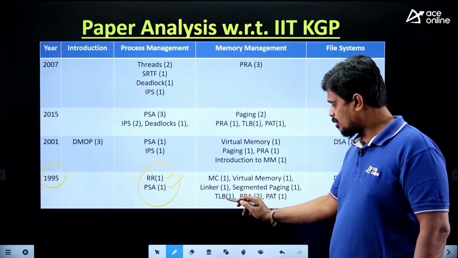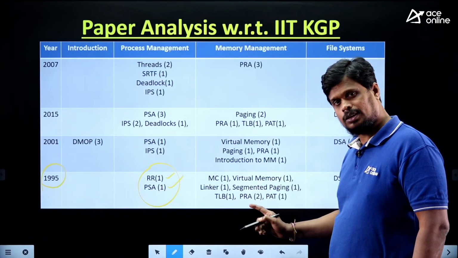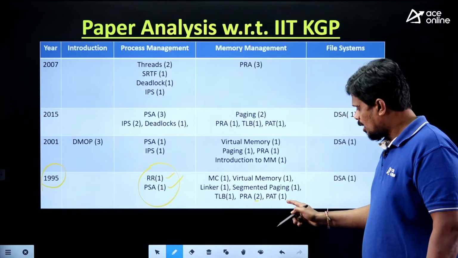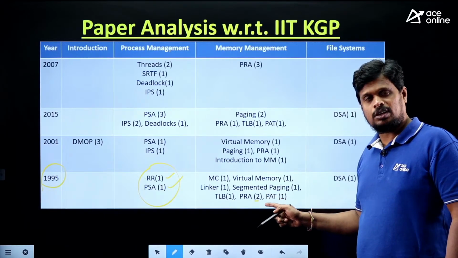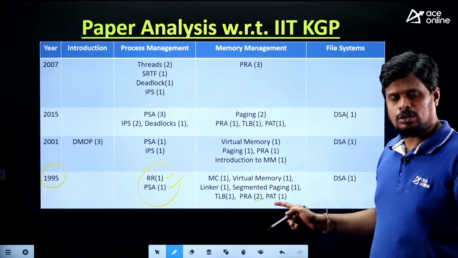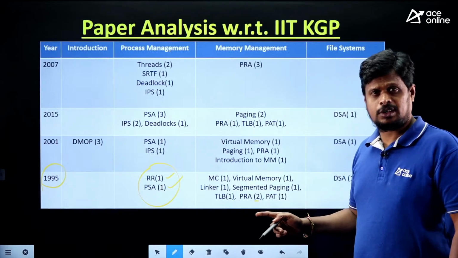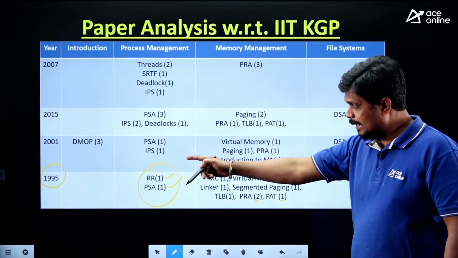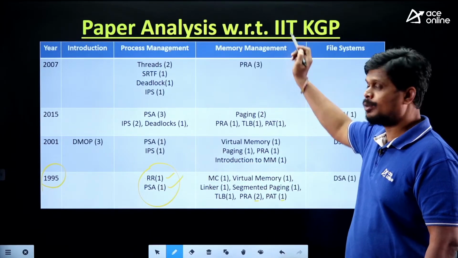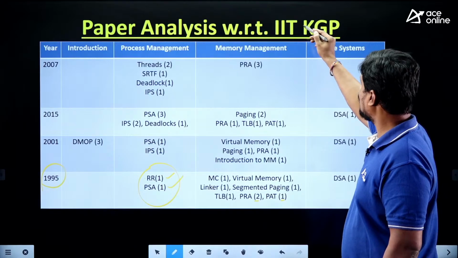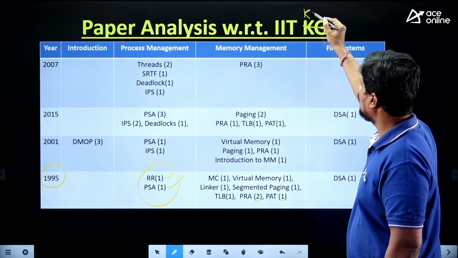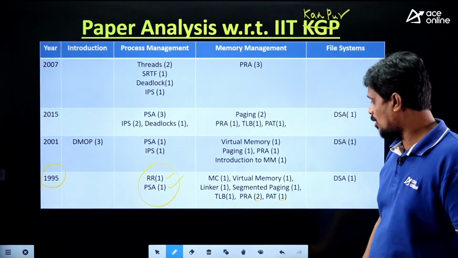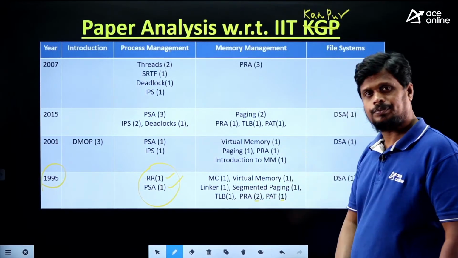TLB, translation lookaside buffer, one question. On page replacement algorithms, 2 questions. And on partition allocation techniques, like first fit, best fit, next fit and worst fit, you have one question. In 1995, IIT Kanpur concentrated on these topics.